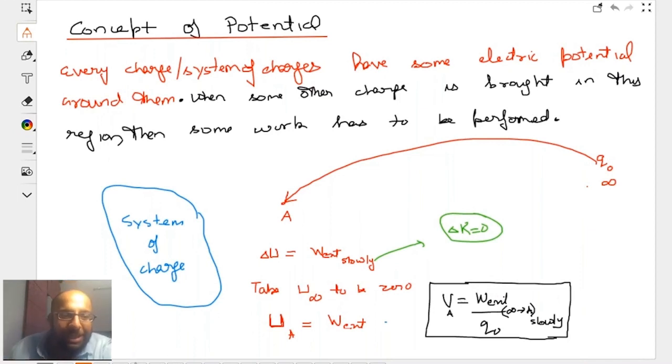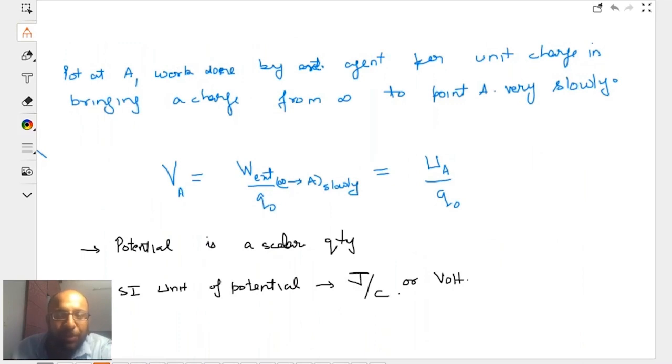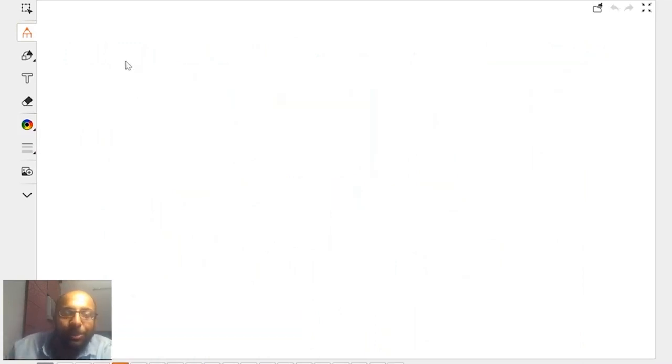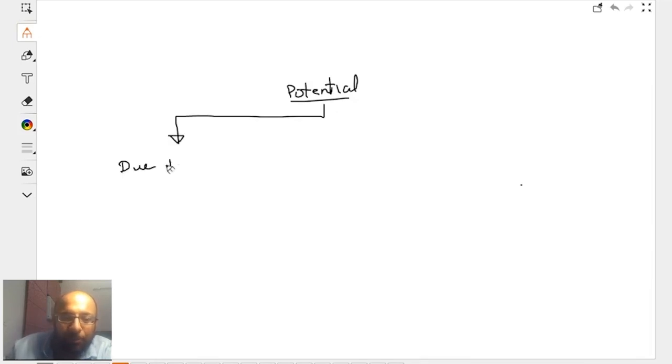Now, when we say the definition of electric potential is this, as a physics student, what are we concerned with? As we said earlier, we are concerned with two things. One, potential due to any charge or system at any point.